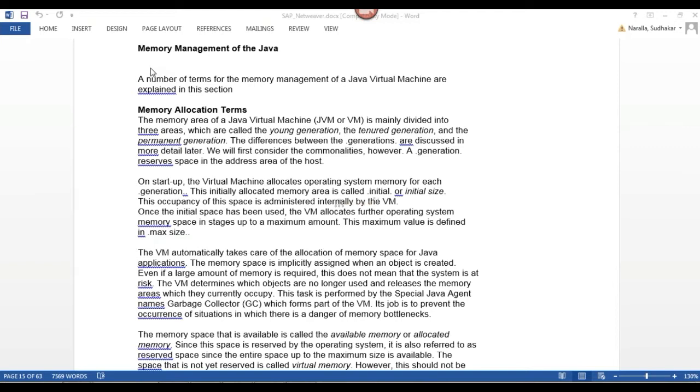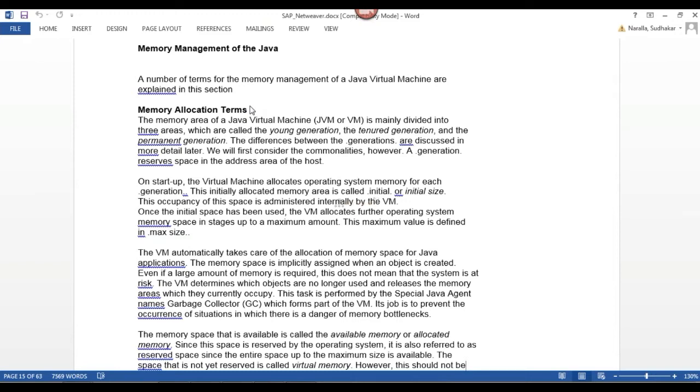Now, for Java stack also we have memory parameters. The memory concept we call JVM parameters, Java Virtual Machine parameters.